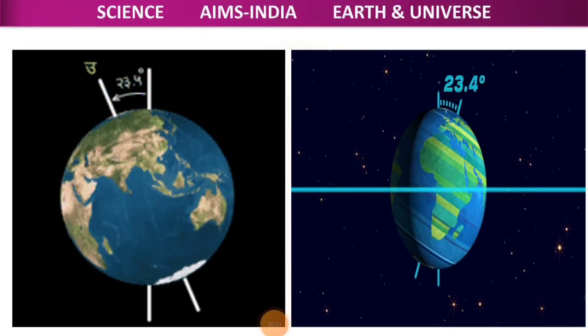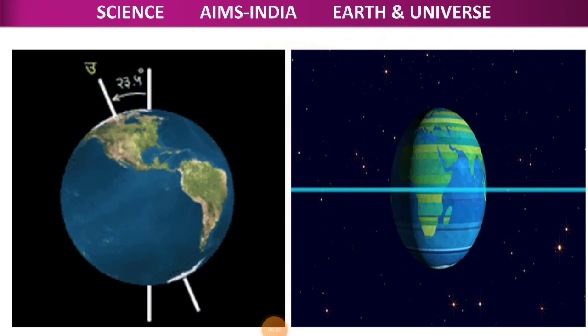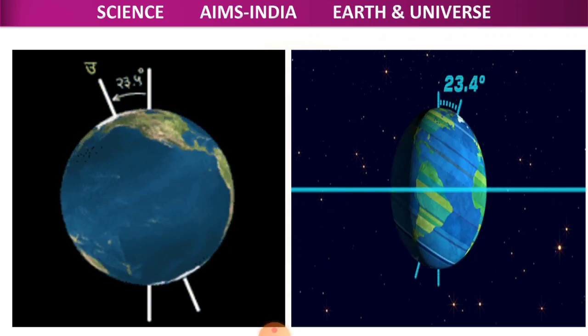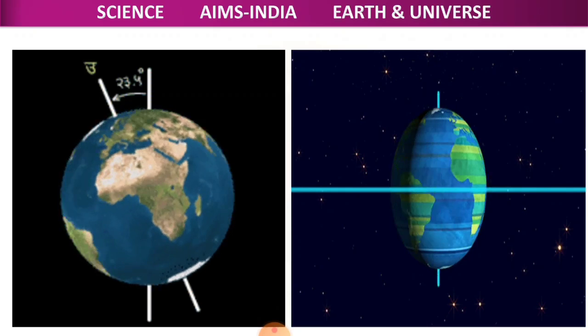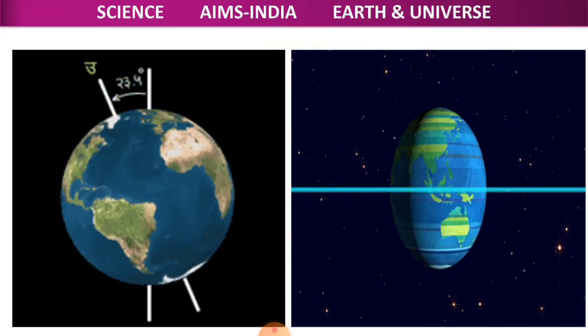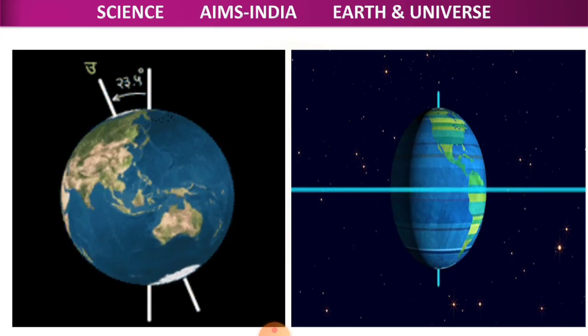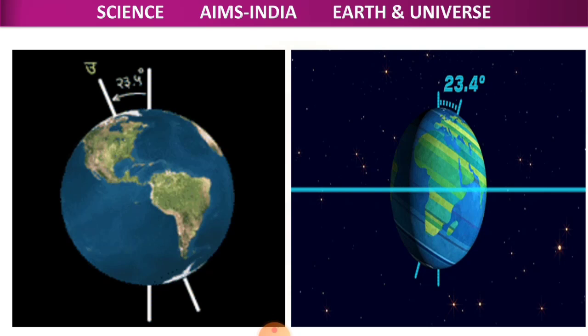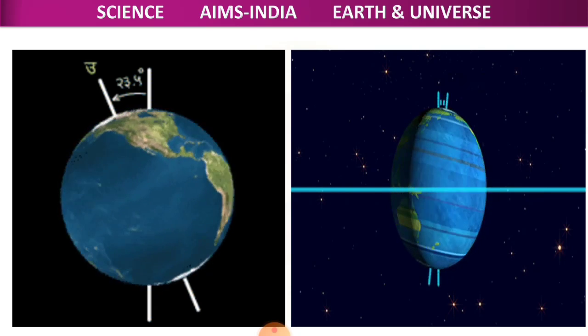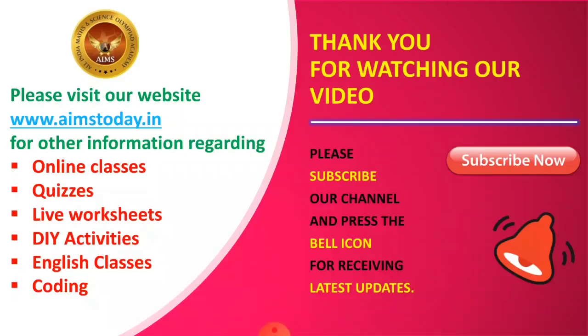Okay, children, so what we have learnt in today's session: we have learnt about the satellites, the stars, and the earth's axis, and how the earth moves, rotates and revolves. Okay, children, so here we will be concluding the session, and we will be continuing in tomorrow's session. Until then, take care and goodbye.